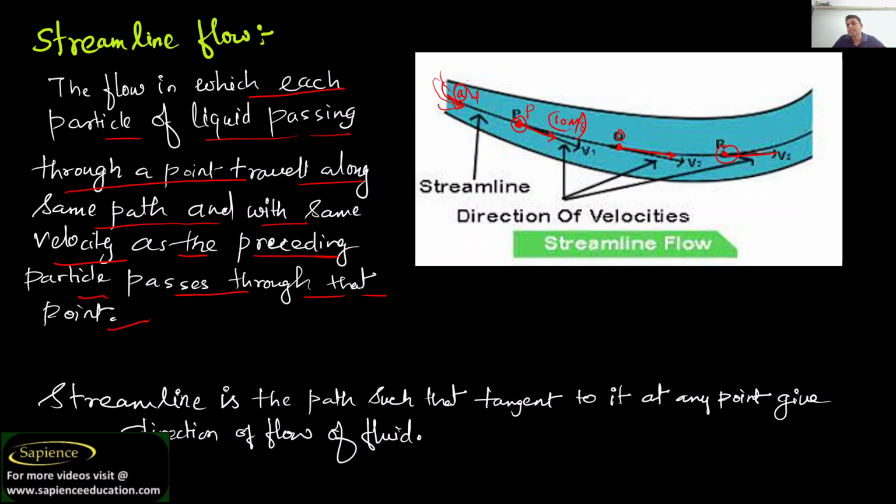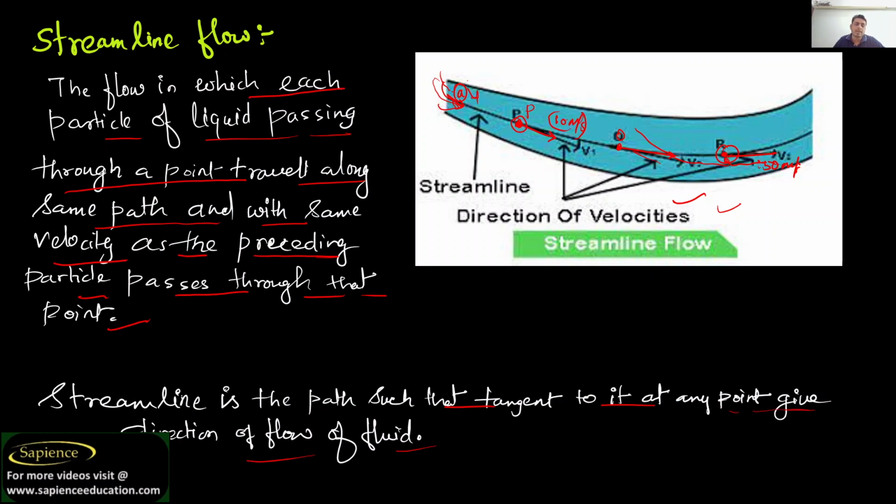If R has 50 meter per second, then after some time also all the particles coming from this will attain the same velocity at this point. And the direction of velocity is the same. So that type of flow is known as streamline flow. A streamline is a path such that the tangent to it at any point gives the direction of fluid flow.